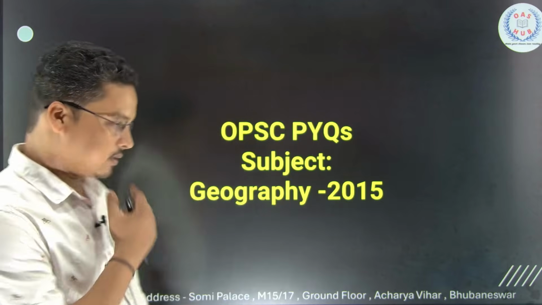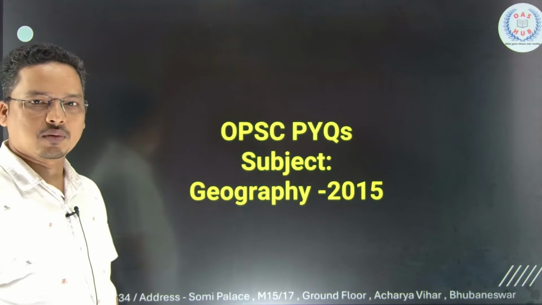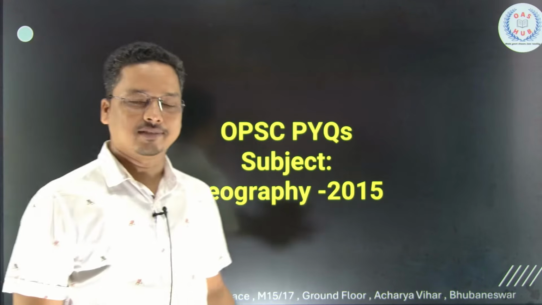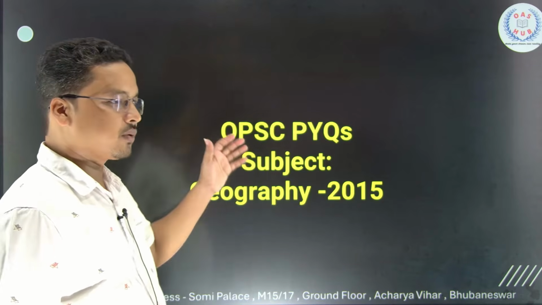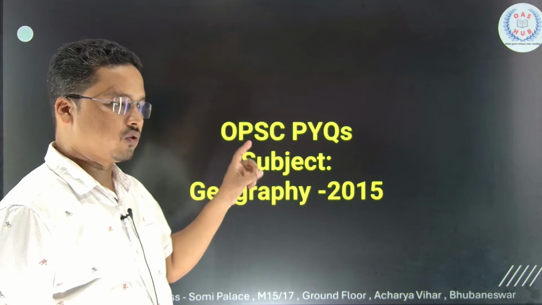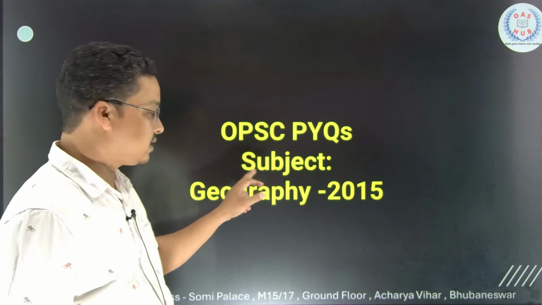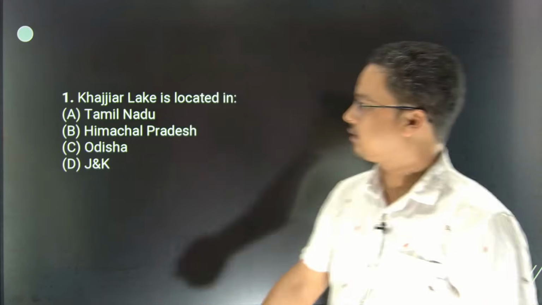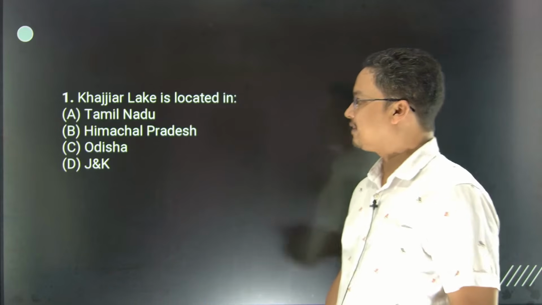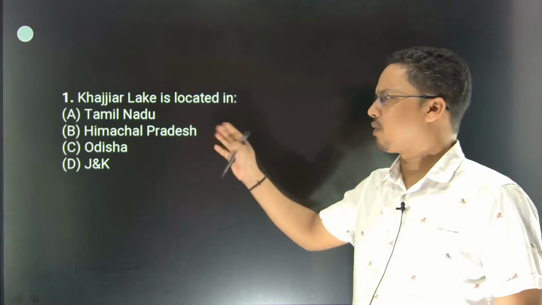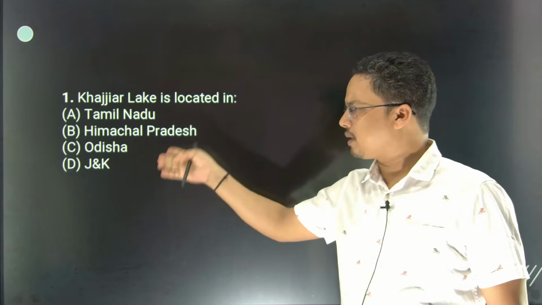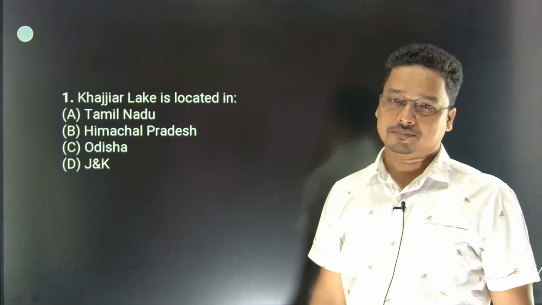So today in this session, I will go through some of the PYQs of the OPSC related to geography as a GS. The first PYQ, here you can see the OPSC PYQ subject geography 2015. So let's see the first one. The first question is that Khajiyar Lake is associated with which place? Whether this is Tamil Nadu, Himachal Pradesh, Odisha, or J&K?